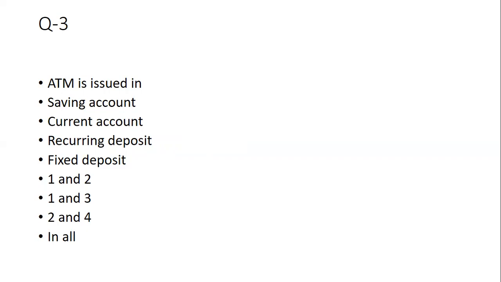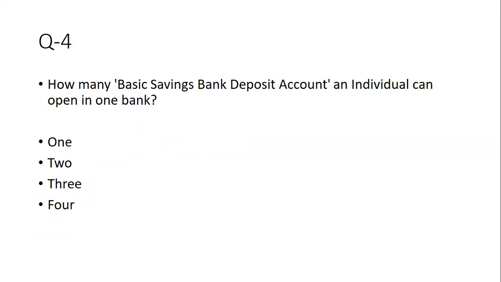Recurring deposit and fixed deposits are term deposits, and in these types of deposits, ATMs are not issued. So answer is 1 and 2, means saving account and current account. So ATM is issued in the saving account and current account.